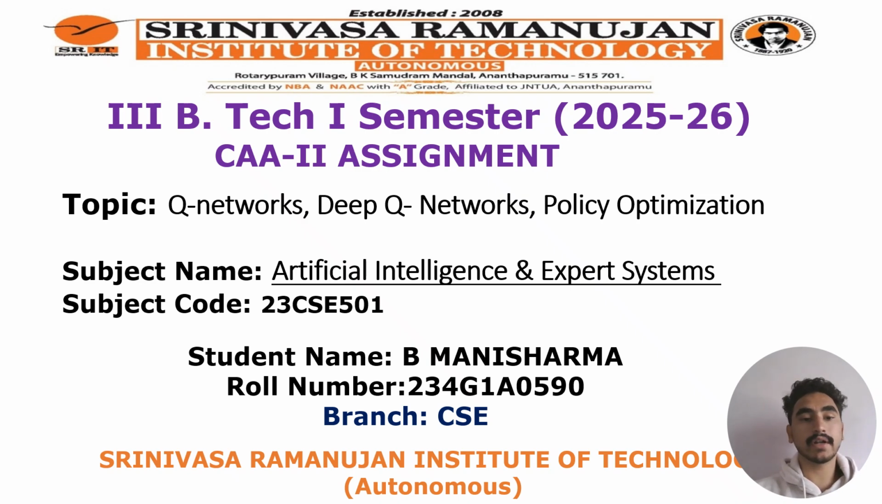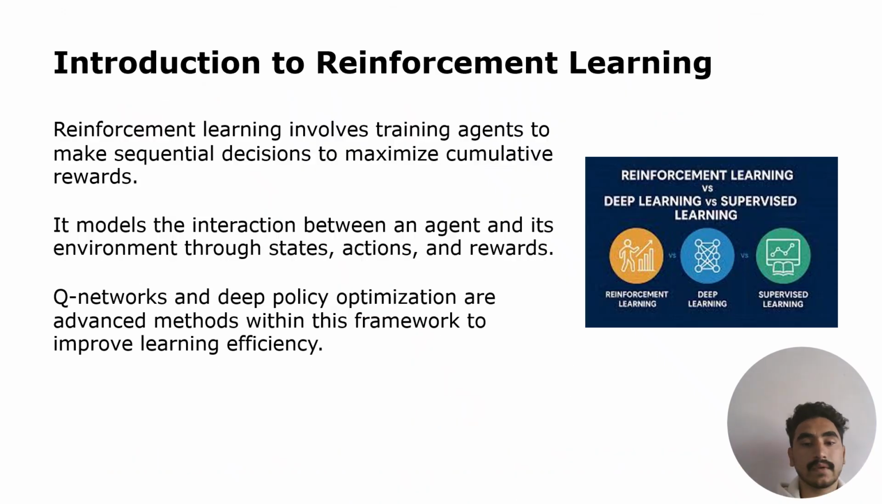I am here to explain about Q networks, deep Q networks, policy optimization. Introduction to reinforcement learning. Reinforcement learning involves training agents to make sequential decisions to maximize cumulative rewards. It models the interaction between an agent and its environment through states, actions, and rewards. Q networks and deep policy optimization are advanced methods within this framework to improve learning efficiency.